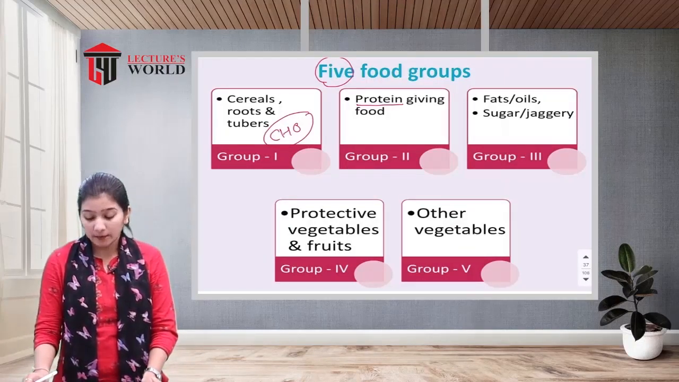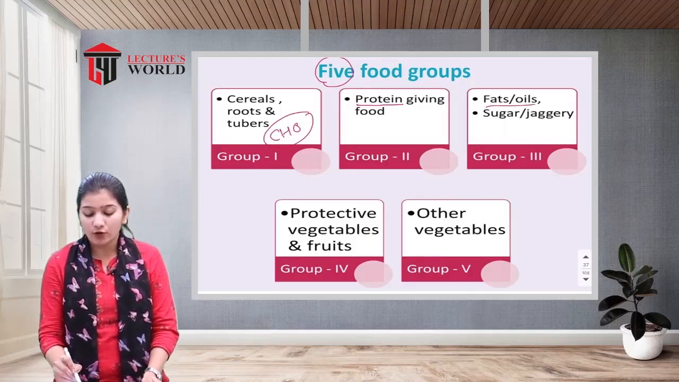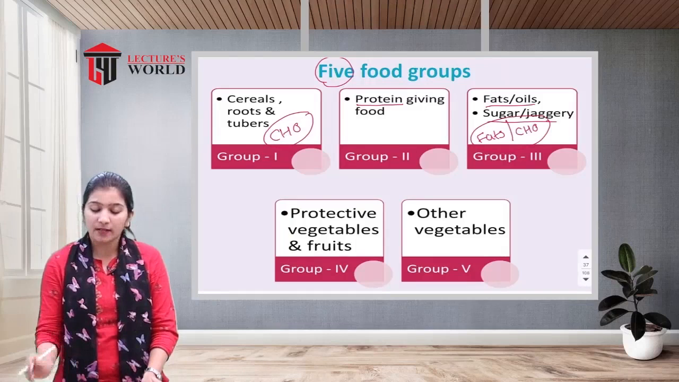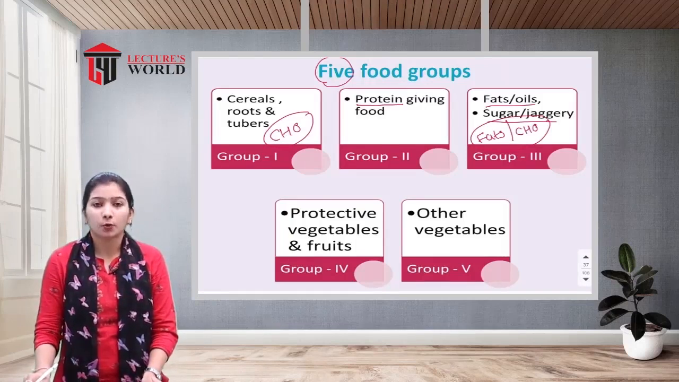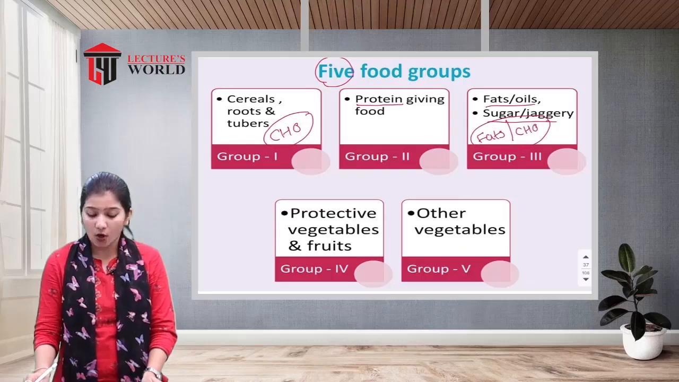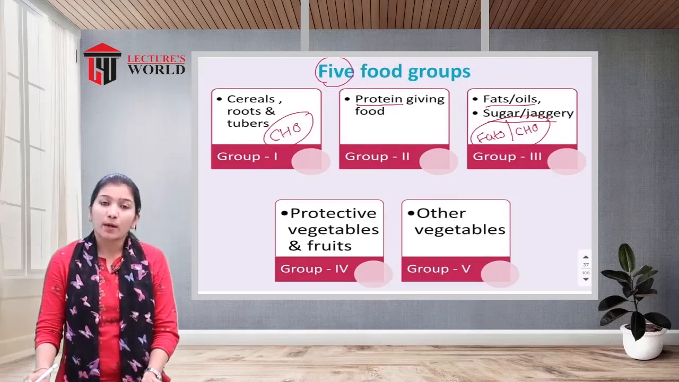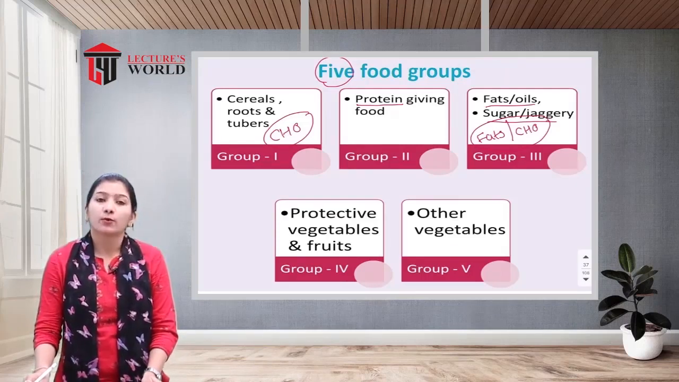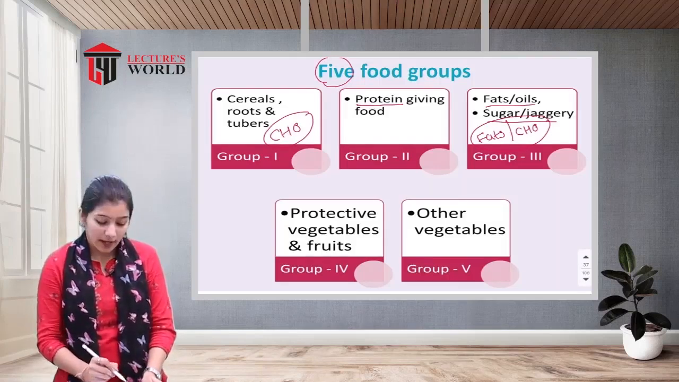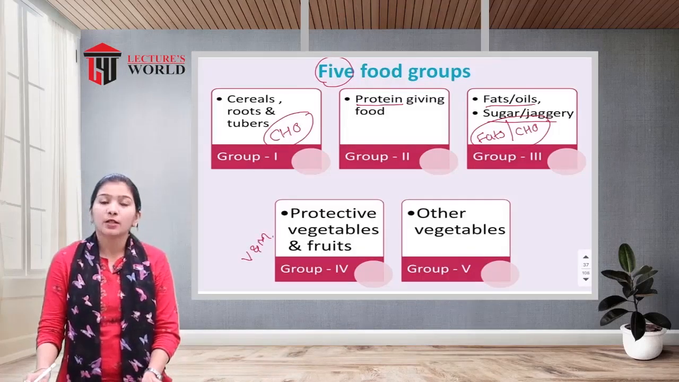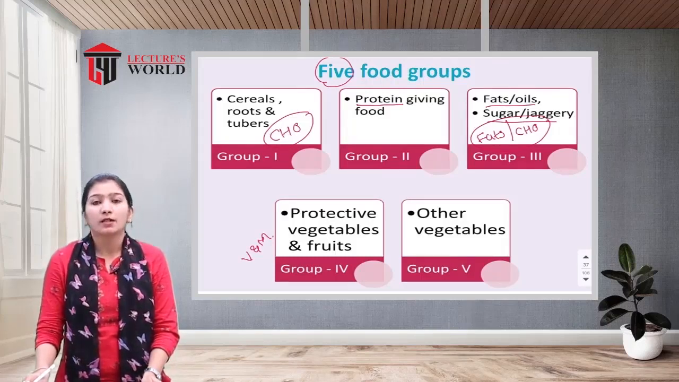Next is group 3. In that, fats and oils and sugar or jaggery, so it is a combination of fats and carbohydrate. Both fats and carbohydrate are involved in group 3 as fats or oil and sugar and jaggery. In group 4, protective vegetables and fruits. Vegetables and fruits give a maximum amount of vitamins and minerals, so in group 4 they have involved vitamins and minerals. And the last group is group 5, that is other vegetables.